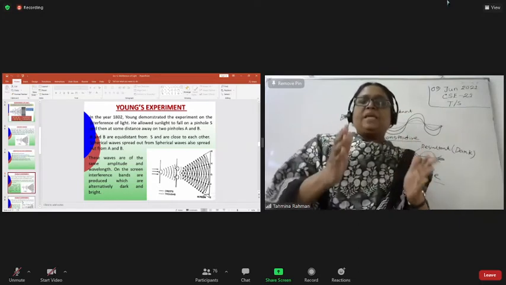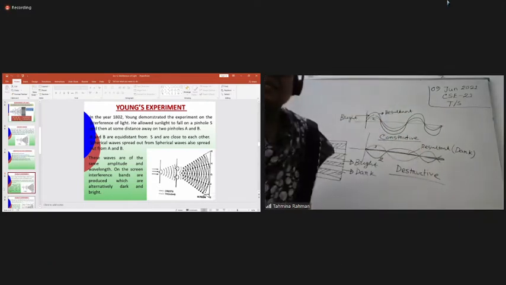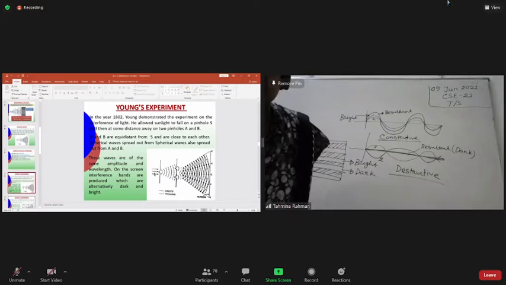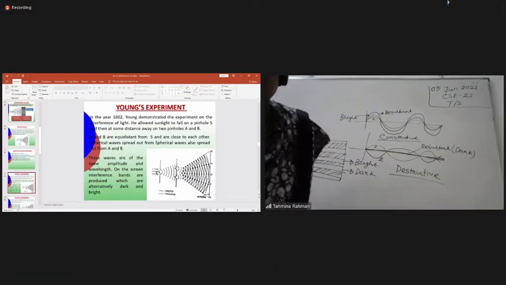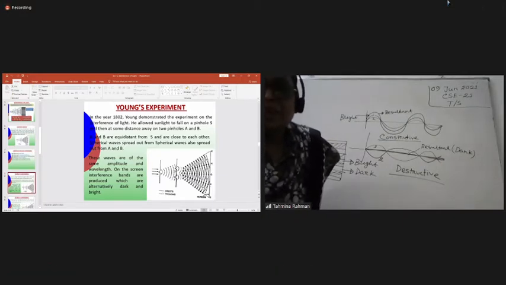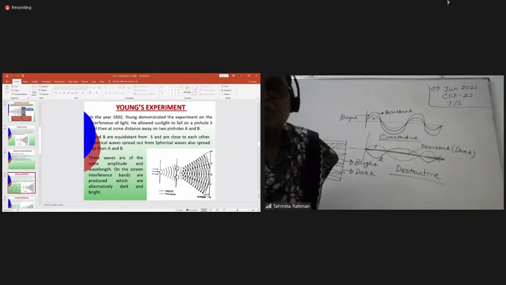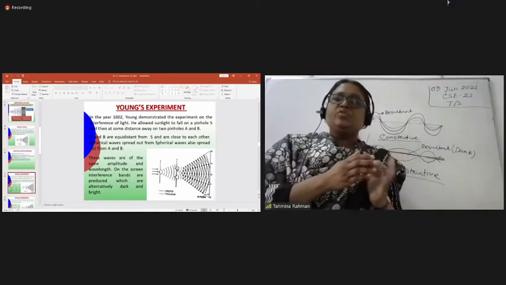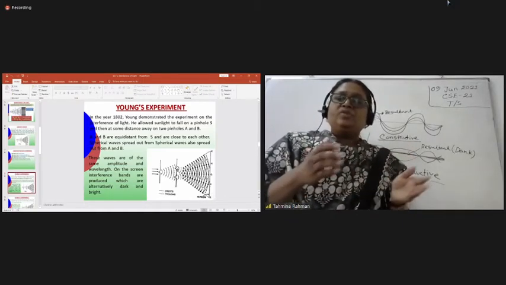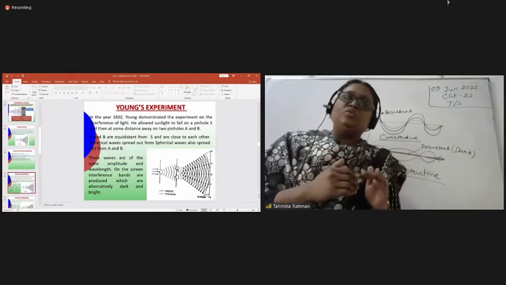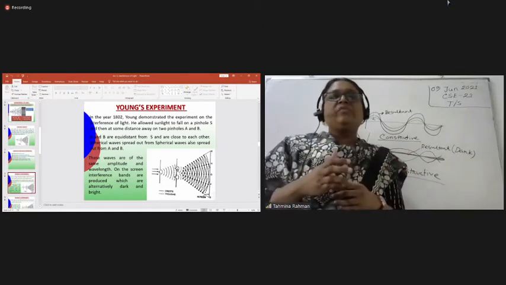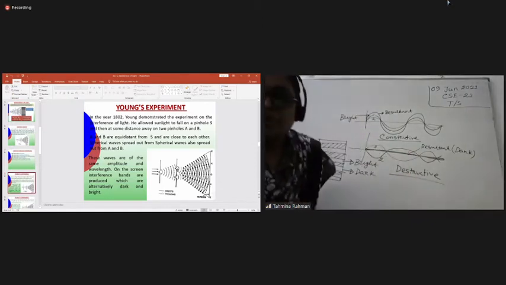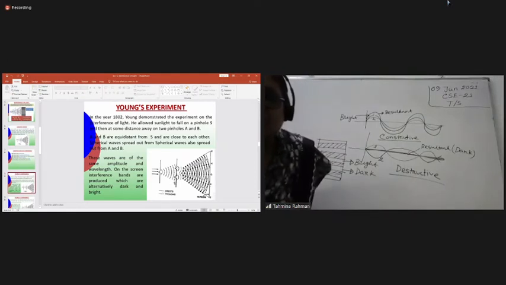Like see on the screen, S is the main source. From S we are creating 2 coherent sources, A and B. As we are creating them from the same source, the wavelength and amplitude are the same, and they are in phase with each other. So these criteria they will fulfill. We get waves from A and B, and they superimpose on each other.